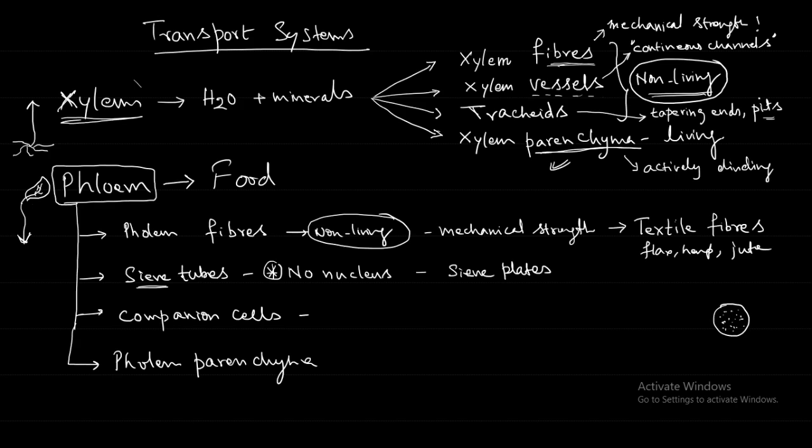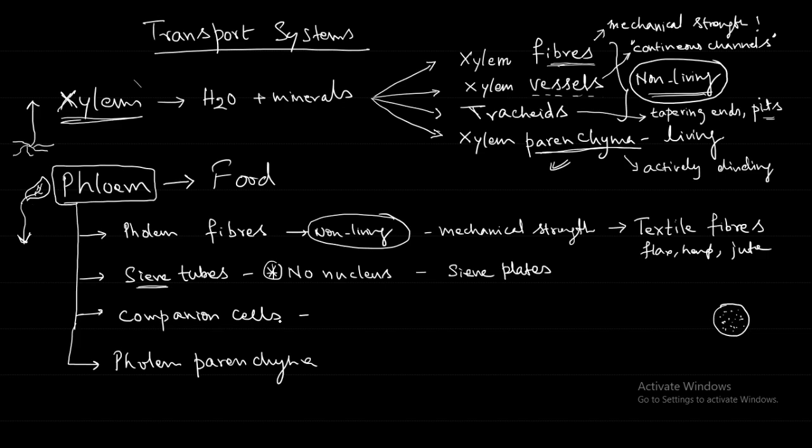Same way the sieve tubes are there. These sieve tubes are transporting the maximum amount of food material. What are these companion cells doing? Companion means company, giving company. Being with someone, I am giving company. You are alone, I am giving company. That is companion. So they are giving some support in a way.